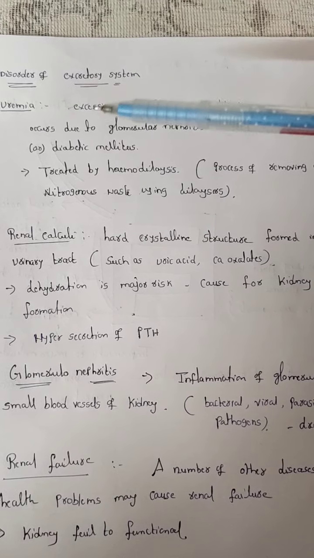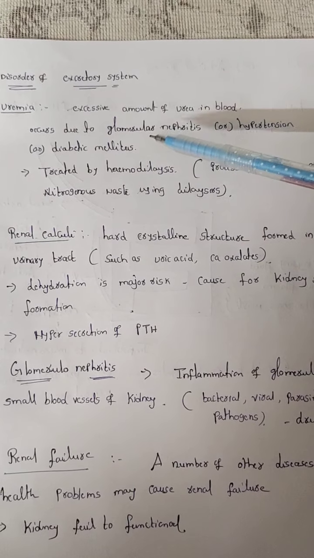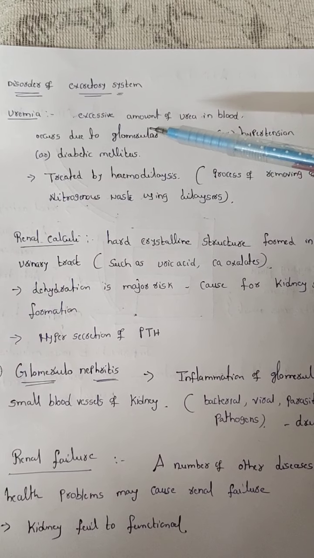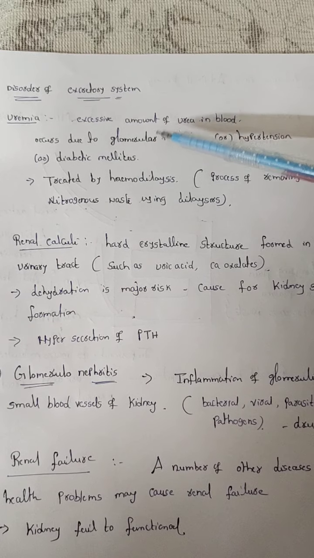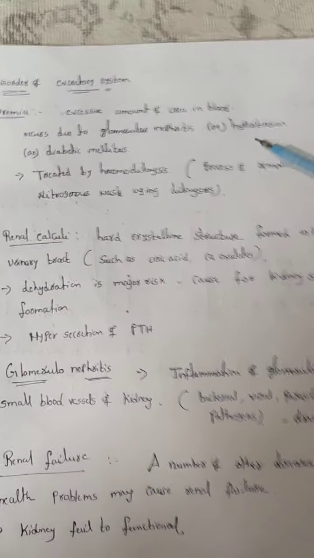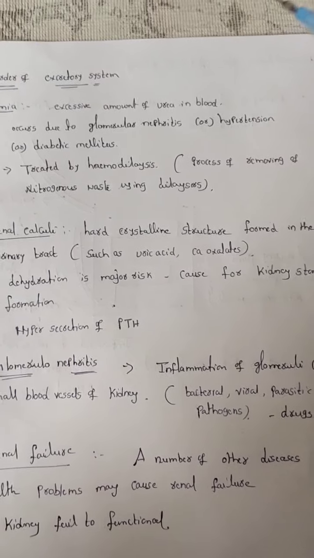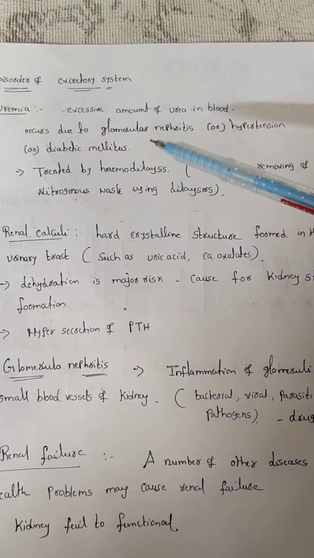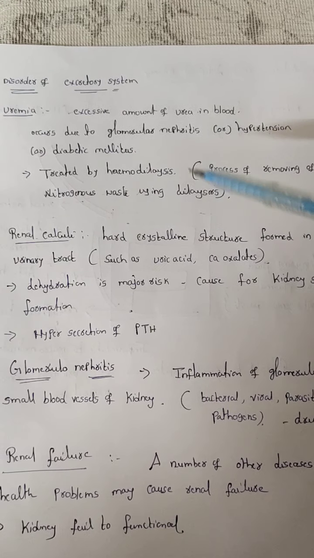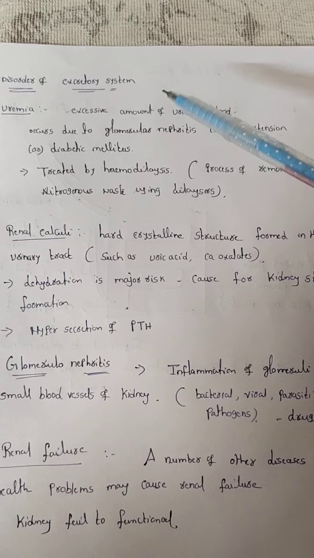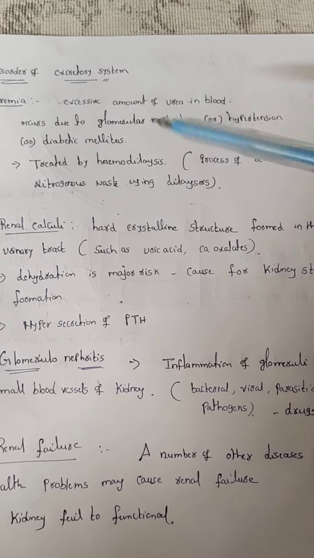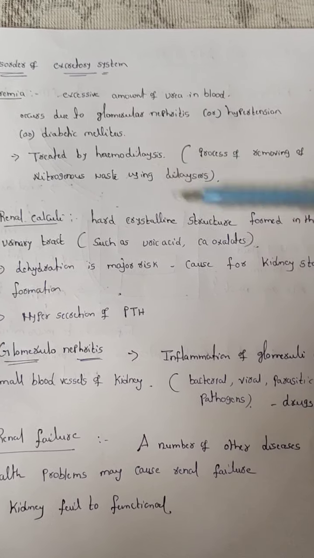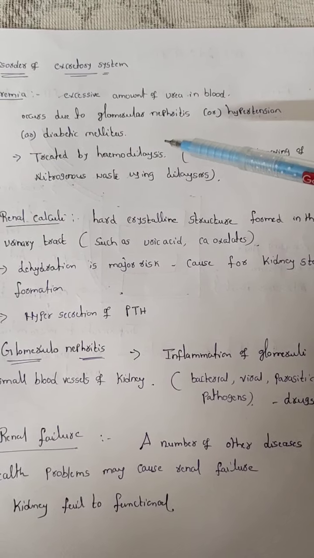How does uremia occur? It occurs due to glomerular nephritis. It indicates that damage or inflammation takes place in the glomerulus region, that is, in the blood vessels, or due to hypertension, more blood pressure, or due to diabetes mellitus, which indicates sugar patients. Suppose when urea is accumulated in the blood, how does the treatment take place? The treatment is by hemodialysis, also called an artificial kidney.